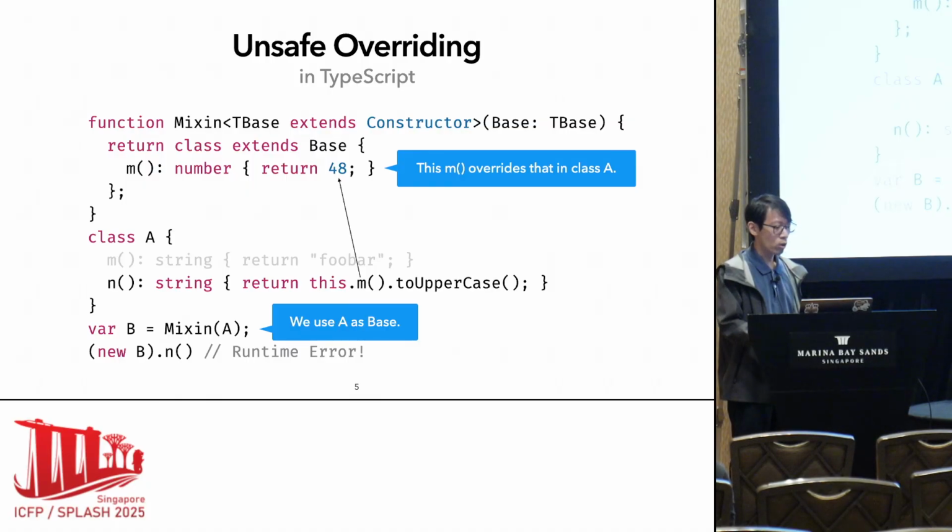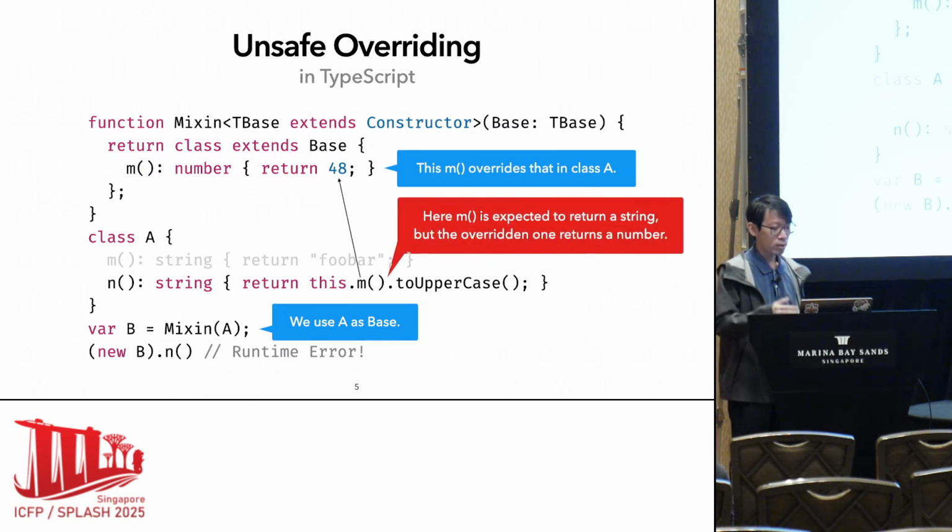It will cause a runtime error because here m is expected to return a string, but the overridden one returns a number instead. That's why this code is type unsafe.